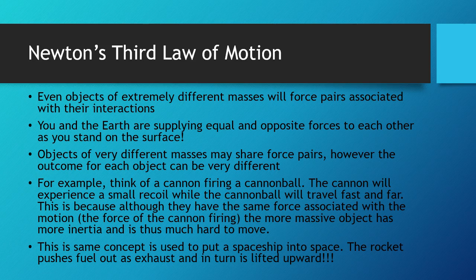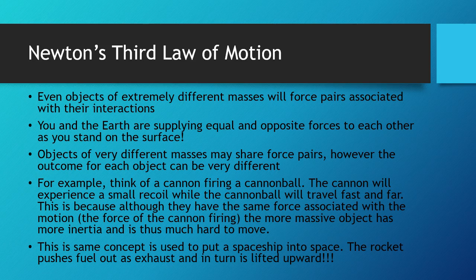So when a ball is falling to the ground, while the Earth is pulling it down, the ball is pulling it up with the same amount of force. Same is true for you.